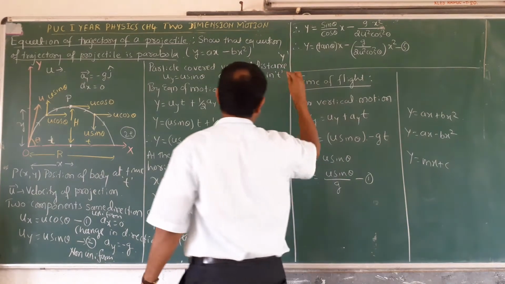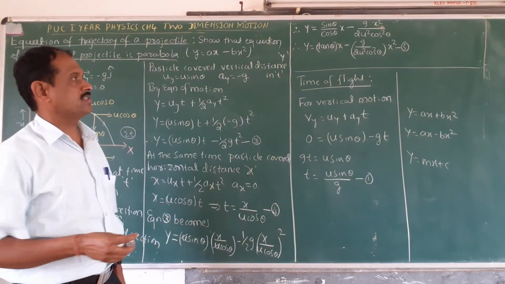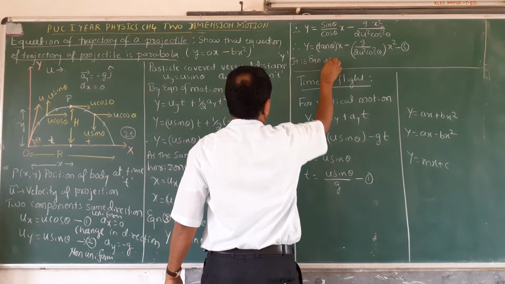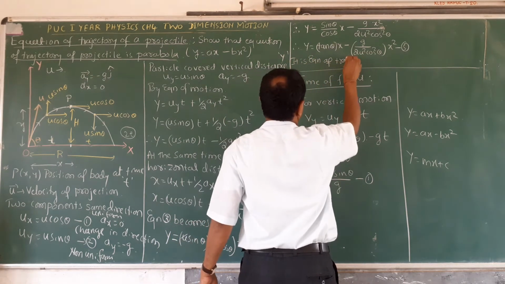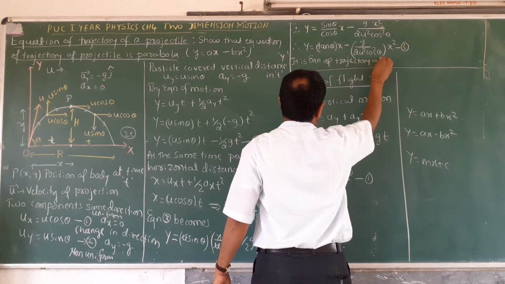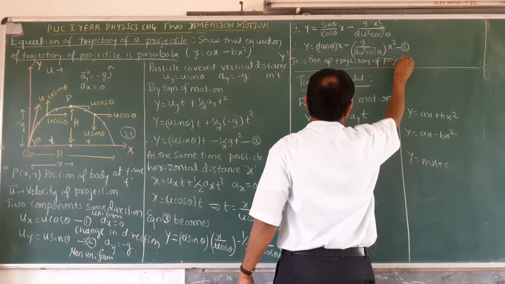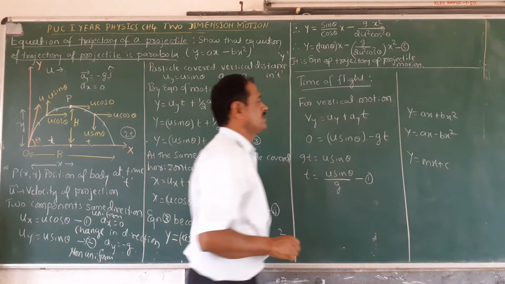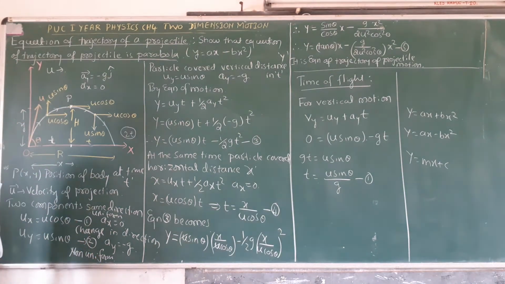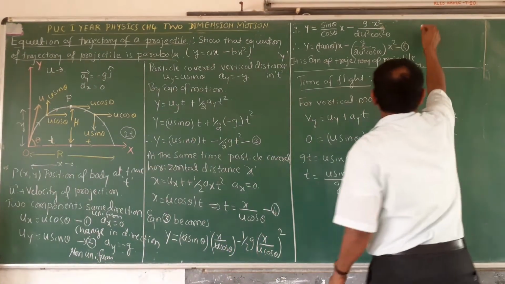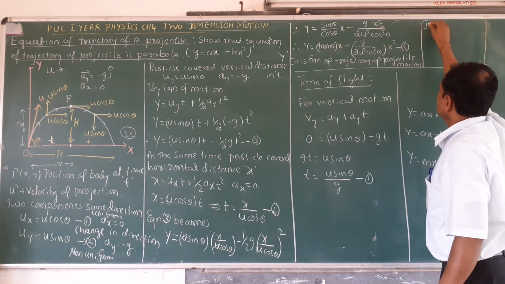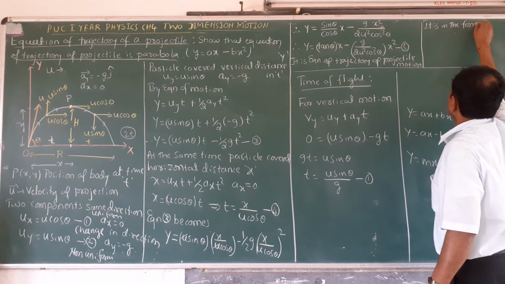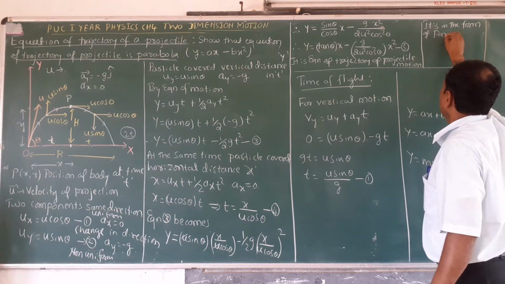It is the equation of trajectory of a projectile. This is the equation of trajectory of projectile motion. This equation is in the form of a parabola equation.